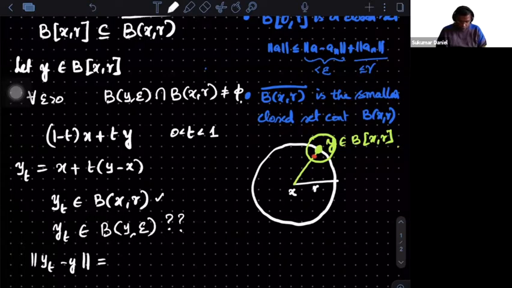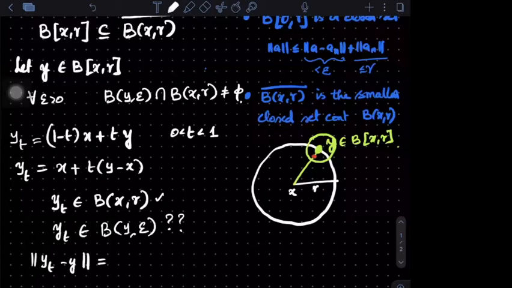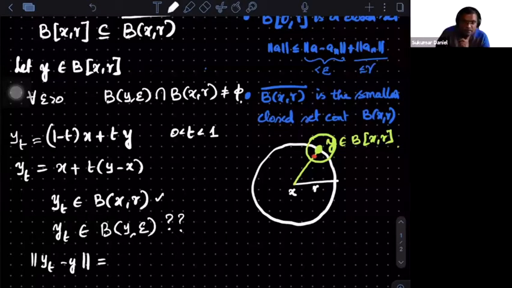Now in this case, look at these two expressions, they are the same. So yt minus y will be, can somebody tell? 1 minus t times x plus ty, minus yt. The whole thing minus yt you have to put.